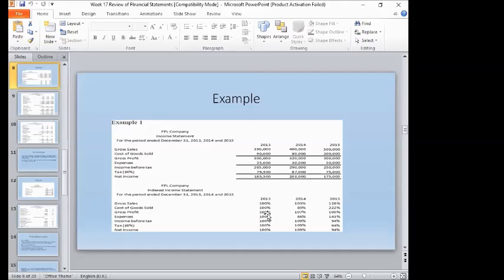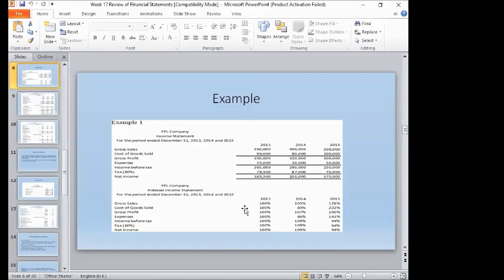And this is the gross profit. As you can see, it will decrease or break even, or return to 100% in 2015. While the expenses are increasing. As you can see, the gross profit is break even and the expenses are increasing. What would happen to the income before tax? It decreases. And same with the net income.